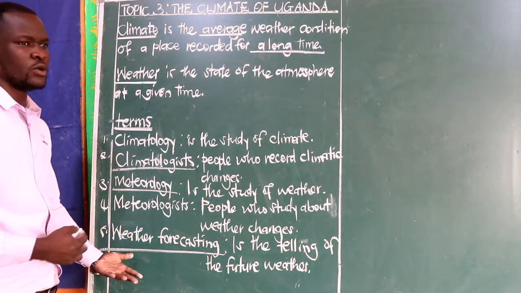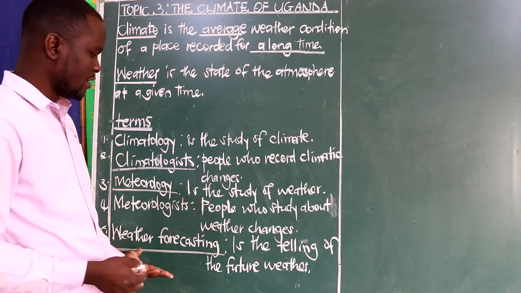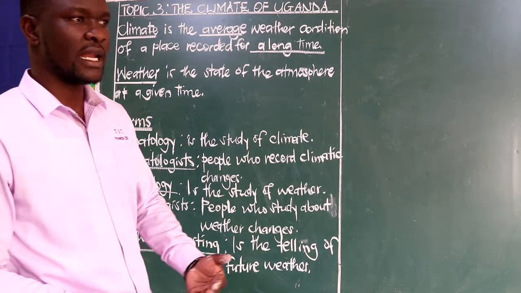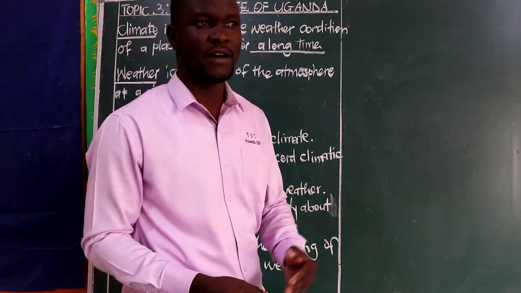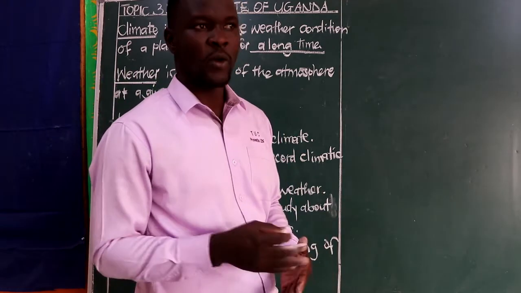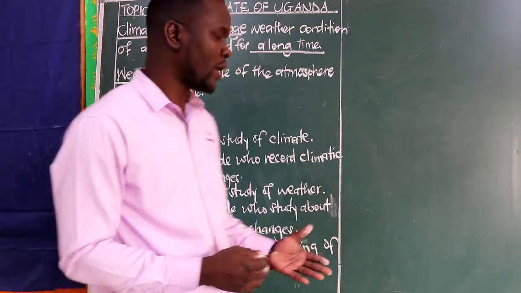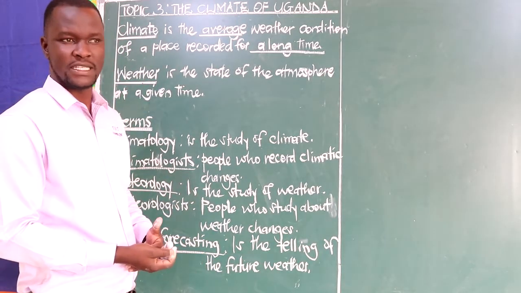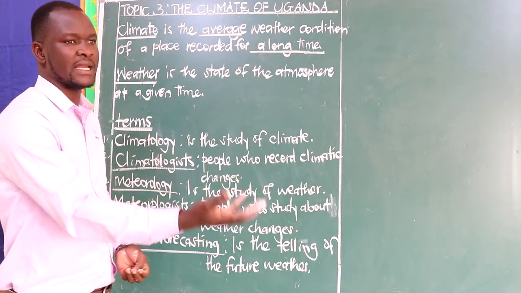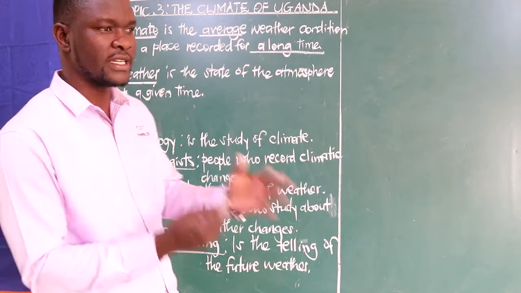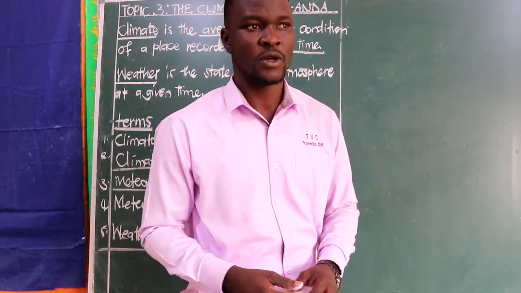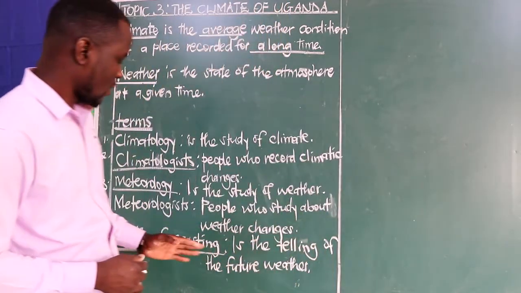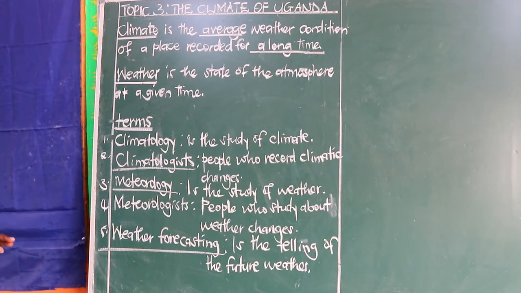Now, this is very good. Weather forecasting is very good to a farmer in that it enables a farmer to plan ahead. Like if a farmer knows when the rains come or when it begins to rain, you'll find that weather forecasting enables that farmer to plan for his farm activities. It enables him to avail himself with the planting materials, to get the tools, to get the land ready, because now the farmer will be knowing when it will begin to rain. So those are the advantages of weather forecasting in case we are asked.